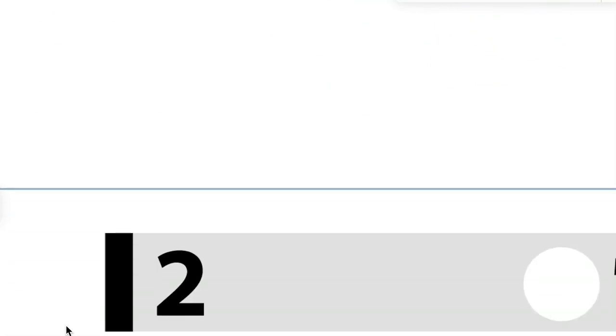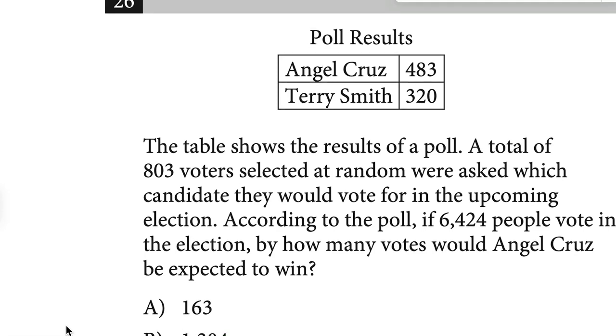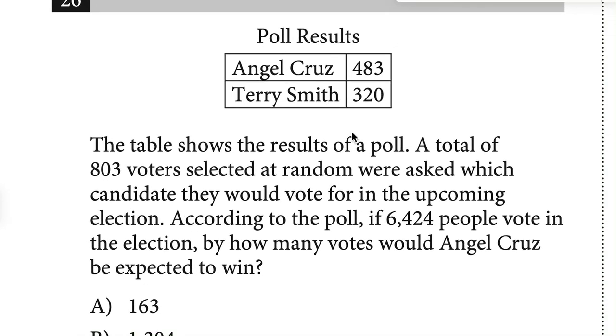Okay, let's move to the next question. Question number 26. Poll results: Angel Cruz 483 votes, Terry Smith 320 votes. The table shows the results of a poll. Okay, a total of 803 voters. Yes, the total is 803. Selected at random were asked which candidate they would vote for in the upcoming election. That means pre-poll work is going on.